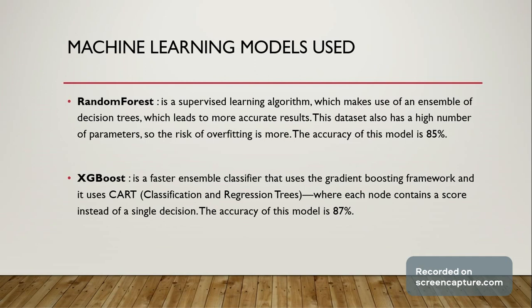Now, to get better results than the random forest model predictions, we have used XGBoost. It is a faster ensemble classifier than random forest, and XGBoost uses the gradient boosting framework, and it uses classification and regression trees where each node contains a score instead of a single decision, which leads to better results of the model. And the accuracy of this model is 87%.